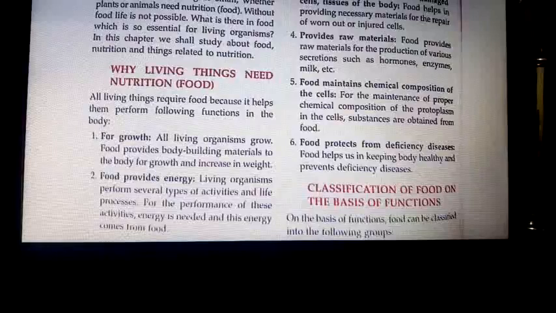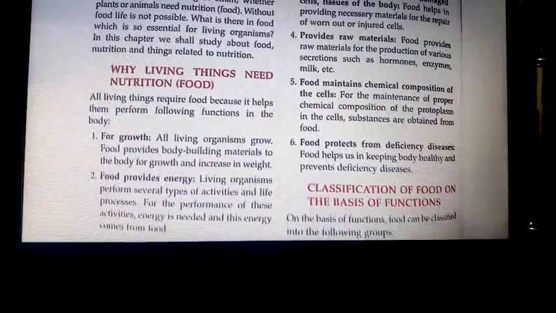Got it? And the balanced diet of a particular person depends on various factors like the age of a person, that is child, youngster, middle-aged person or old person, and the sex of the individual, whether male or female, or lifestyle, the nature of the work: farmer, sports person, or those who do desk jobs. Got it?